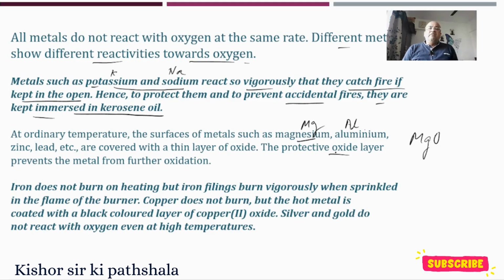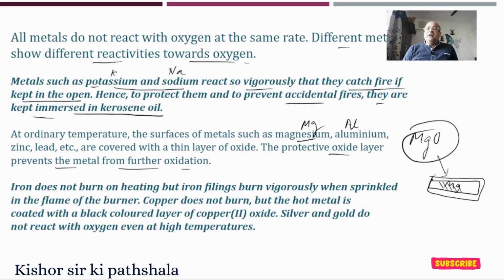The protective layer prevents the metal from further oxidation. Suppose this is my magnesium, and if we keep it open in the atmosphere, you get magnesium oxide. This magnesium oxide will prevent the inner layer of magnesium from reacting with oxygen in the atmosphere.